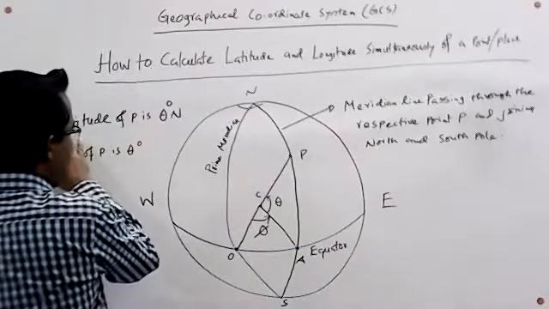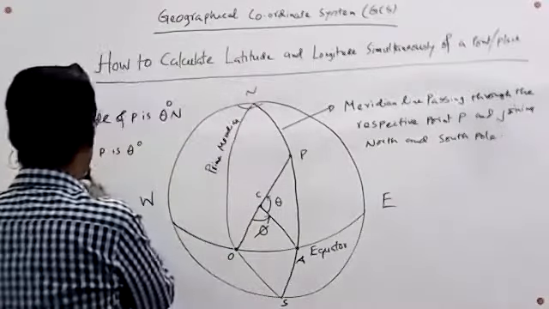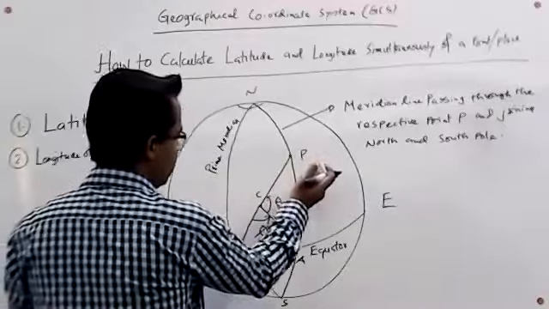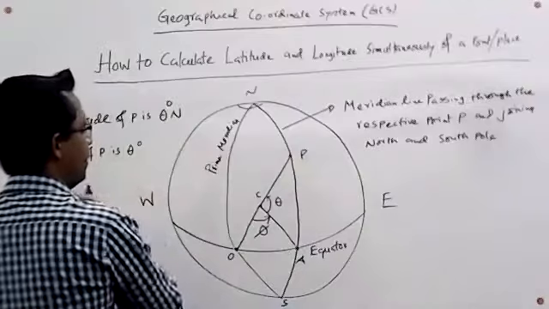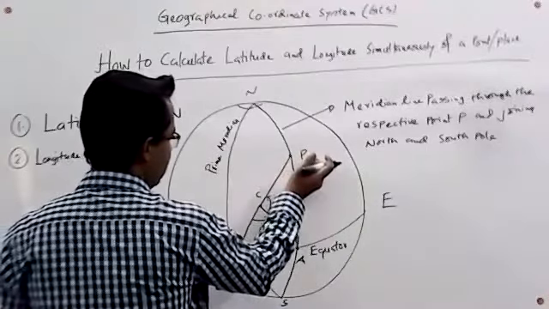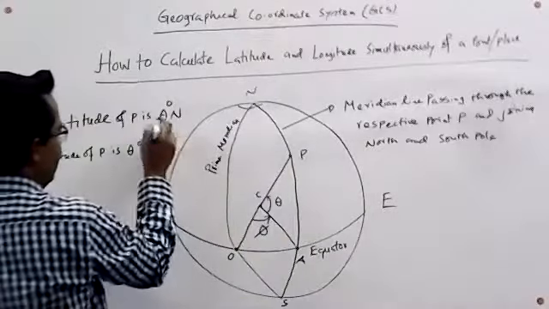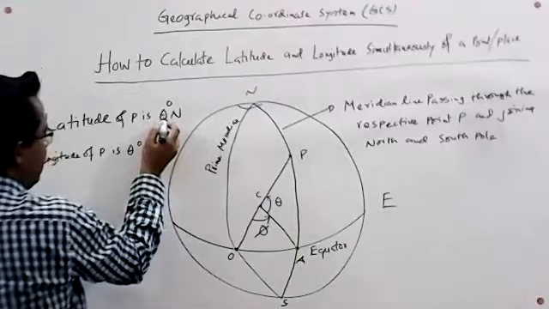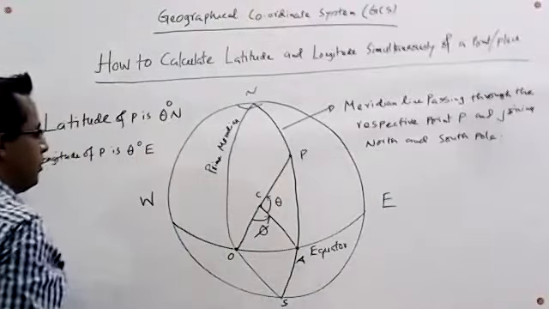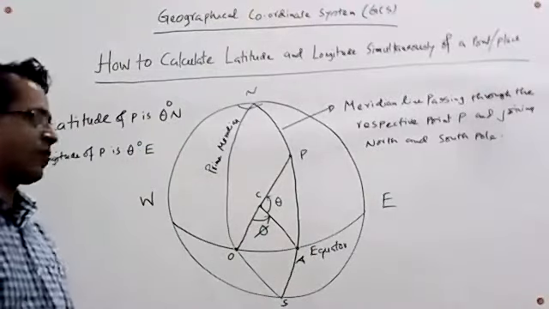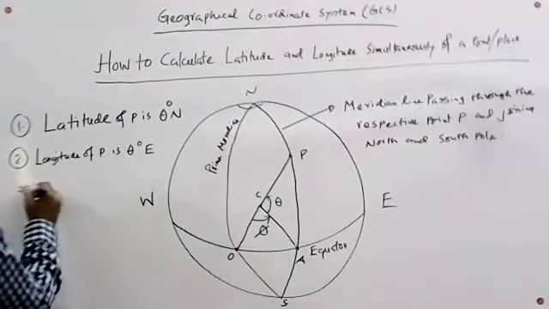For latitude we have to observe whether the point is in the northern or southern hemisphere. For longitude we have to observe whether the point is situated in the eastern hemisphere or the western hemisphere. We see that this point is located in the eastern hemisphere and the northern hemisphere. So the latitude is theta degree north and the longitude is phi degree east. By this method, we can easily calculate the latitude and longitude of the point. These two are very important.